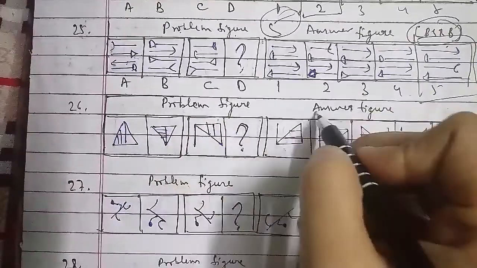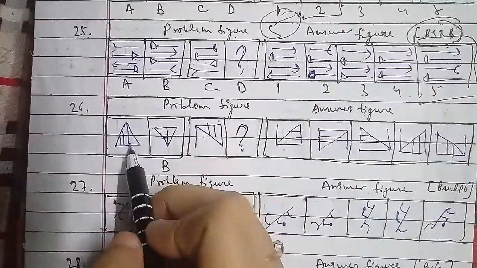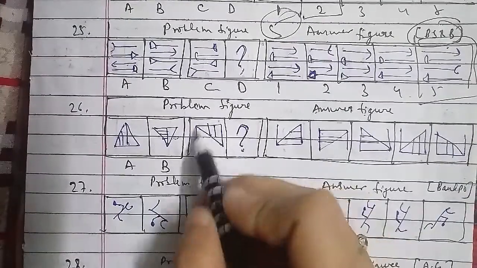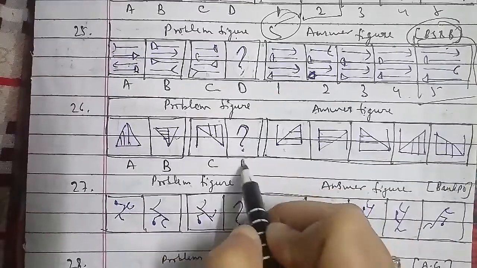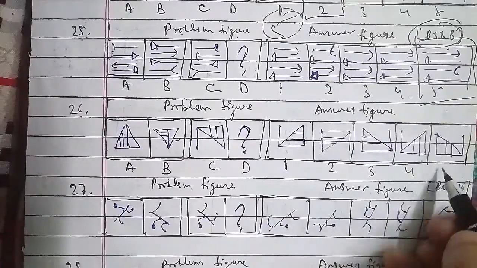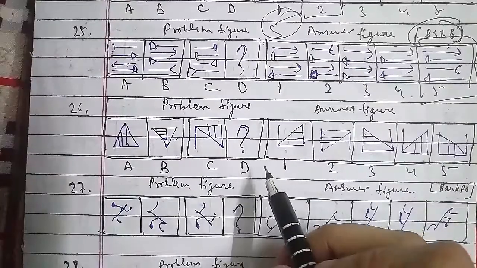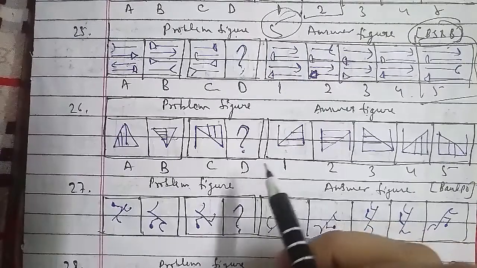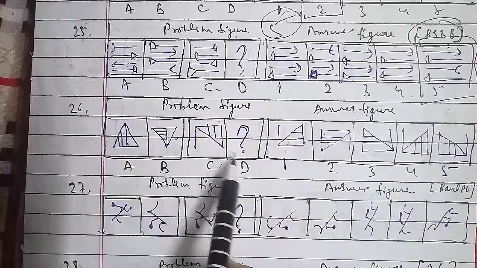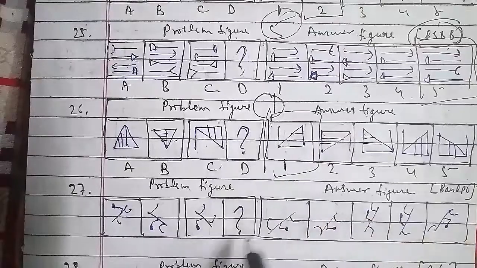These were the problem figures and these were the answer figures, where this will be the A and this will be the B, where the line has been like that, and that has been inverted here in figure B, and then we have a figure like this in the C. We have to find the D as well. This is 1, 2, 3, 4 and 5 as well. In the same way, the figure gets inverted, and except for the one vertical line, all other vertical lines become horizontal. So the D figure that we have to find will be the first figure, the right answer for this question as well.